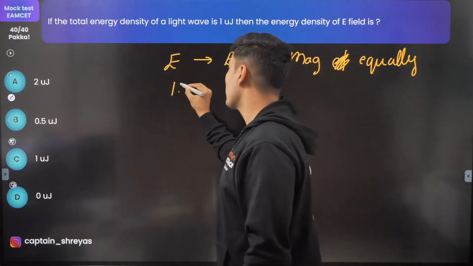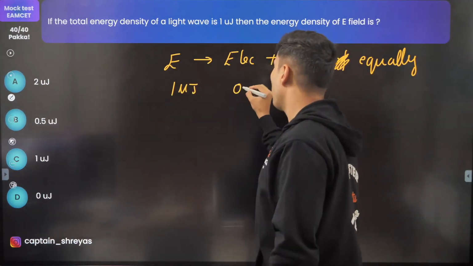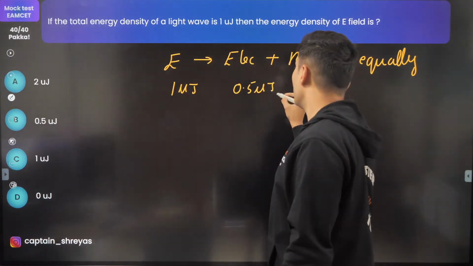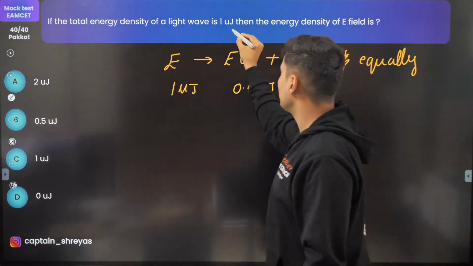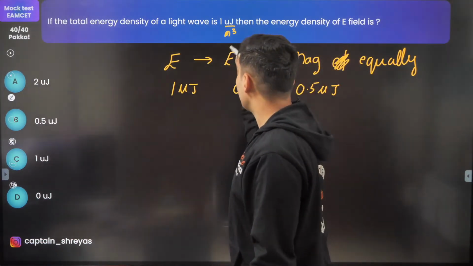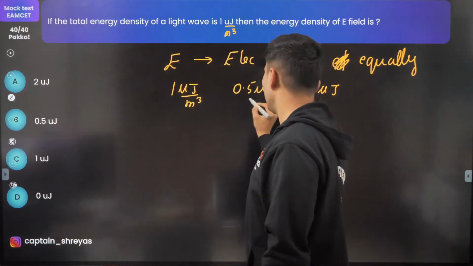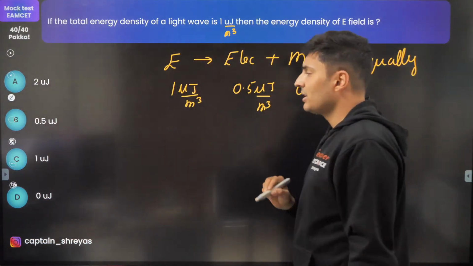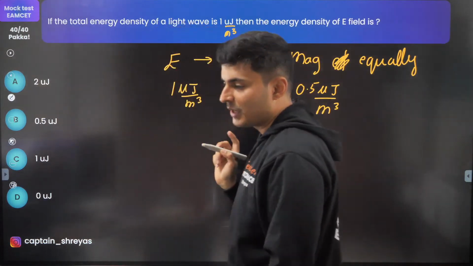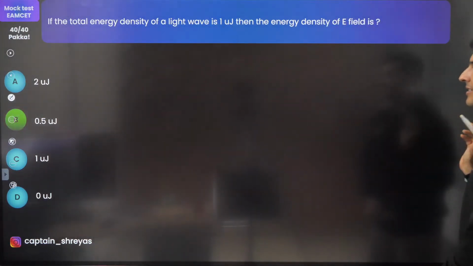So if 1 microjoule is here, obviously 0.5 microjoule will be here and 0.5 microjoule will be here. Actually, there is a mismatch of unit. This should be per meter cube, but that's okay. I think you get the idea. So the answer is 0.5.